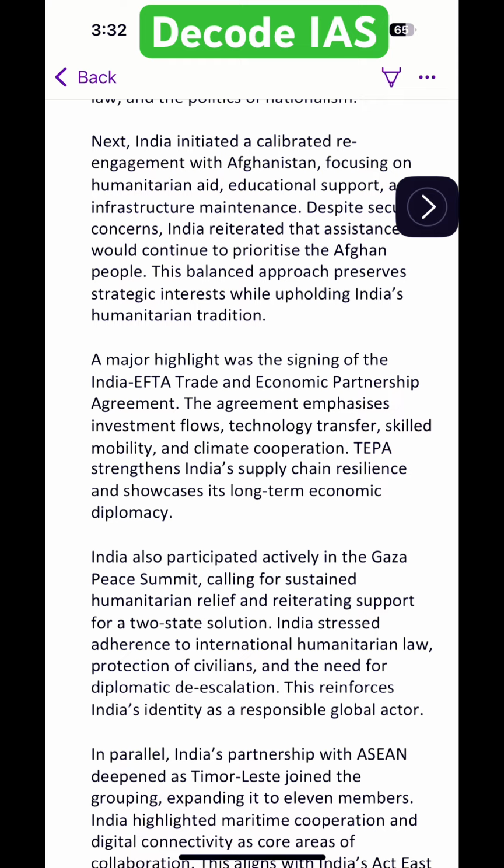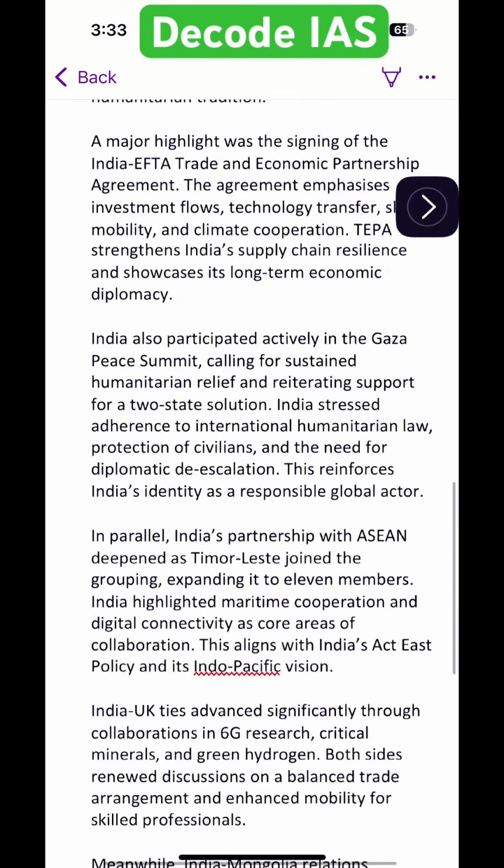A major highlight was the signing of the India-EFTA Trade and Economic Partnership Agreement. The agreement emphasizes investment flows, technology transfer, skilled mobility, and climate cooperation. TEPA strengthens India's supply chain resilience and showcases its long-term economic diplomacy.